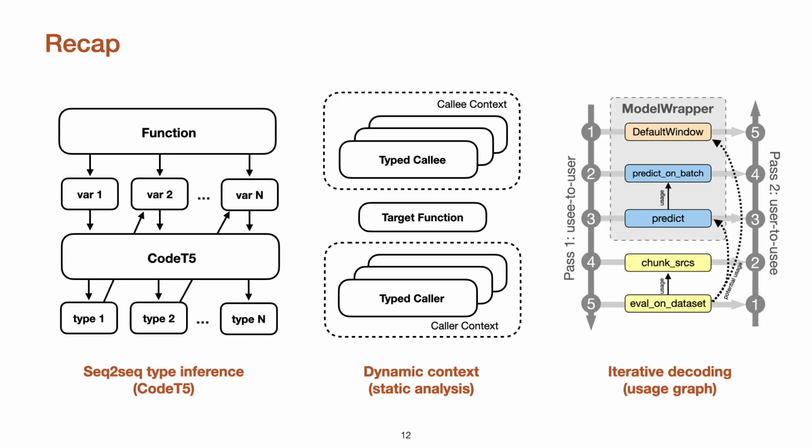To recap, we proposed three key ideas for applying pre-trained transformer models on type inference and showed significant improvement over prior approaches. Please check out our paper for more details, and feel free to reach out if you have any questions.